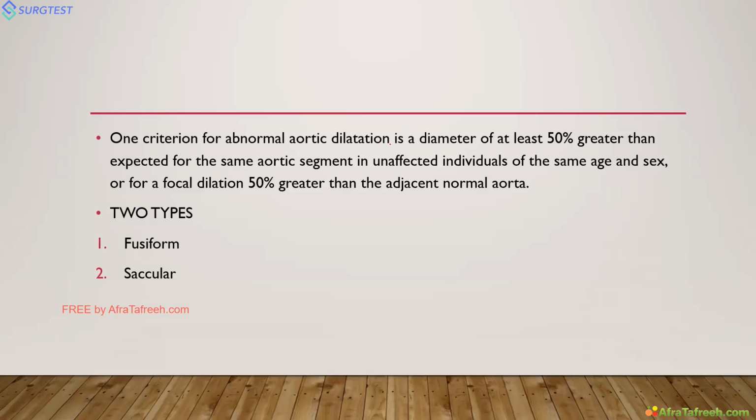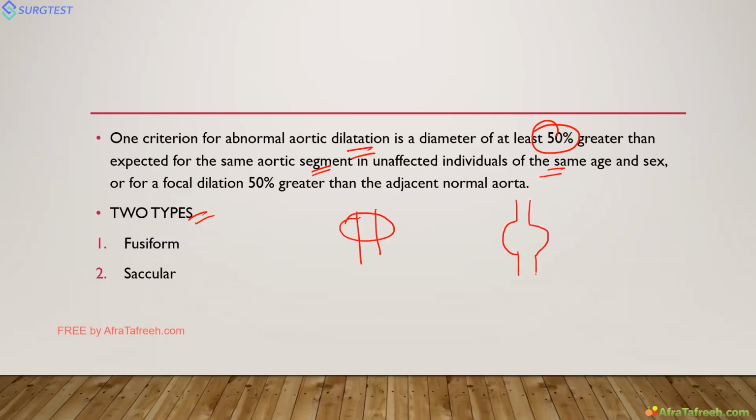The definition is aortic dilatation should be at least 50% greater than the same aortic segment, for the same age and sex. For example, this is the aorta. There are two types of aortic aneurysm. One is fusiform, where the entire circumference of the aorta is enlarged. But in saccular aneurysm, only a part of it is enlarged. This is normal; in fusiform the entire circumference is enlarged, while saccular is only an outpouching. So these are the two types of aneurysm.